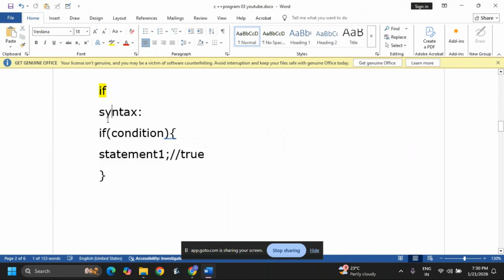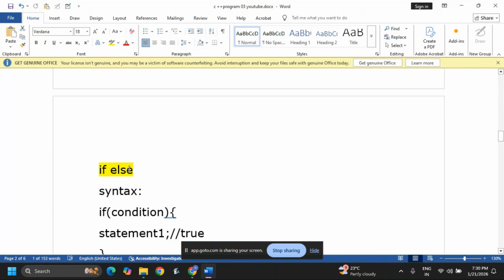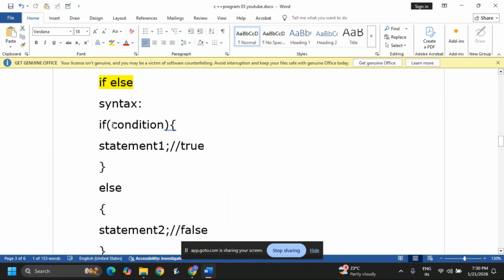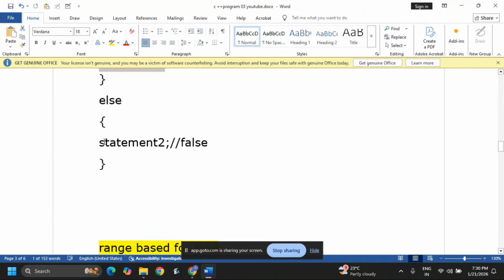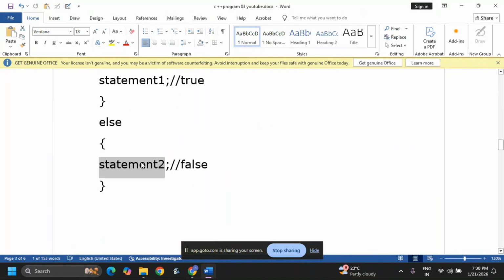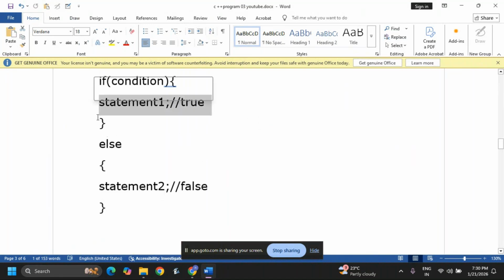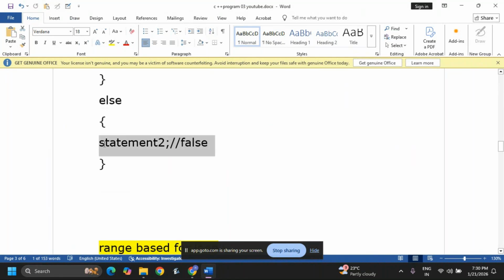If you want the else part, we need to go to if else. Here, if the condition is true, statement 1 is going to execute, else statement 2 is going to execute. Either statement 1 or statement 2 is going to execute, one for the true condition and one for the false condition.